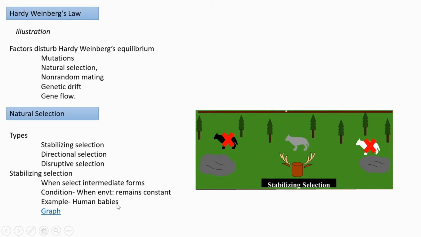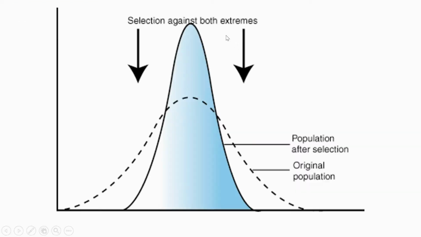Example, human babies. We consider that overweight human babies and lower weight babies will not survive. Only medium weight babies can survive well. It's a graph that you also need to show. These are the extreme conditions, and they are not supported, they are not sustained. Instead, only the intermediate form is.